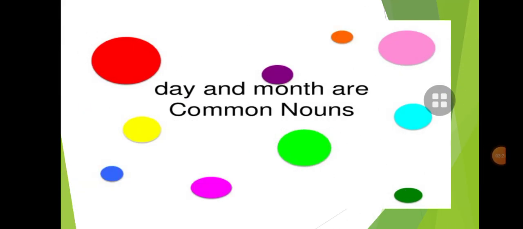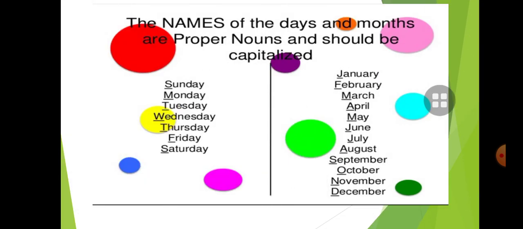Now, day and month are common nouns. Day, all days can become like Sunday, Monday, Tuesday. Month is a common noun. And if we say January, February, March, April, these are proper nouns. The names of the days and months are proper nouns and should be capitalized. You know that we write the name of the day and the name of the month with a capital letter, like Sunday, Monday, Tuesday, Wednesday, Thursday, Friday, Saturday. All these are special names of the days. So children, these are proper nouns. And January, February, March, April, these are special names of the months. So these are proper nouns.